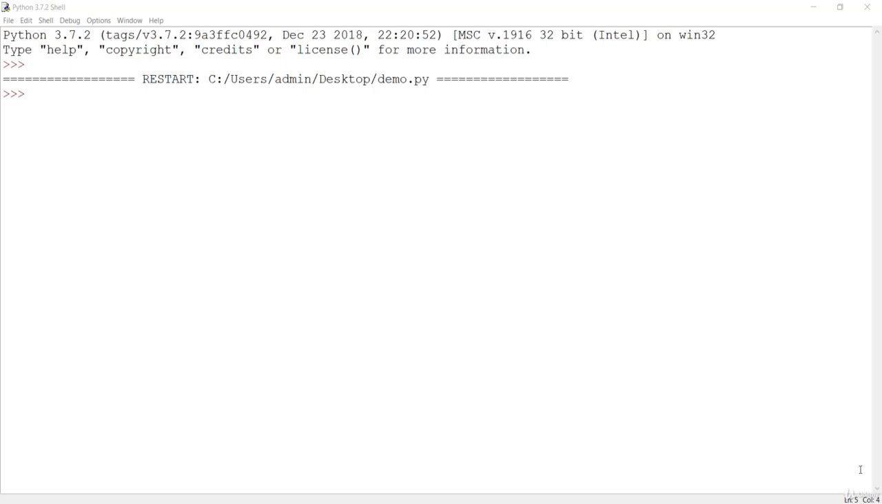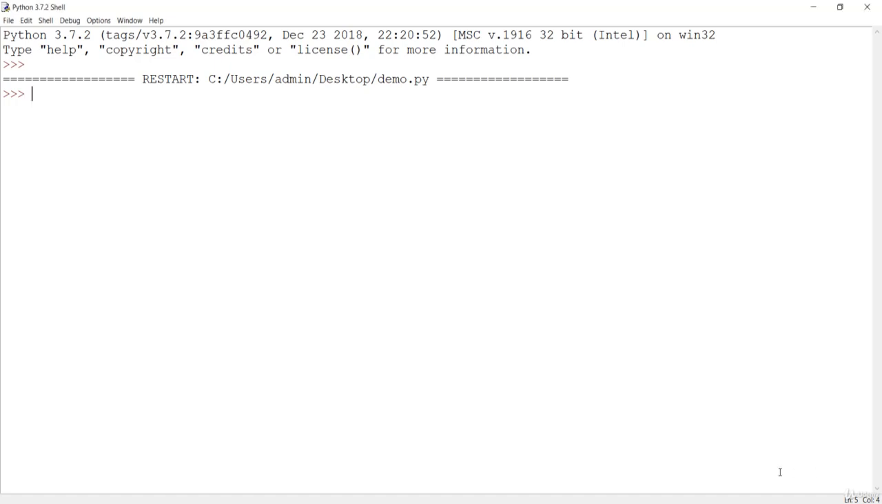Welcome to this lecture. In this lecture we are going to learn about keywords in Python. So what are keywords? First of all, keywords are words that are reserved in Python. You cannot use these words in your function name, variable name, or any other identifiers. They are reserved for their specific purpose.